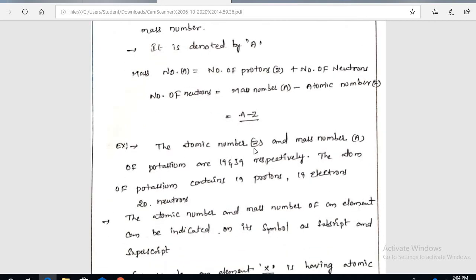For example, atomic number is denoted by Z and mass number is denoted by A.